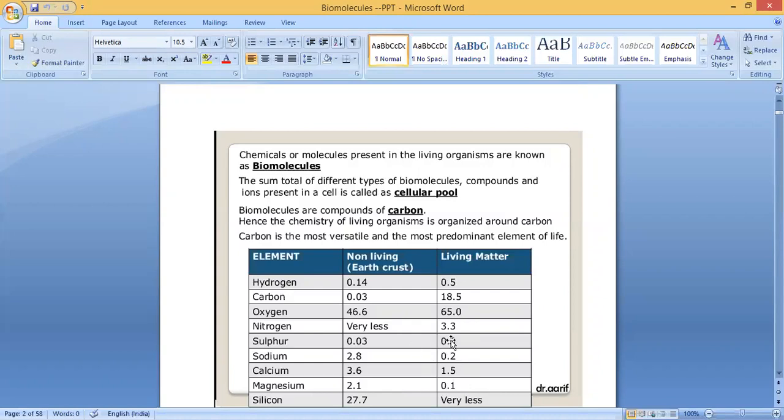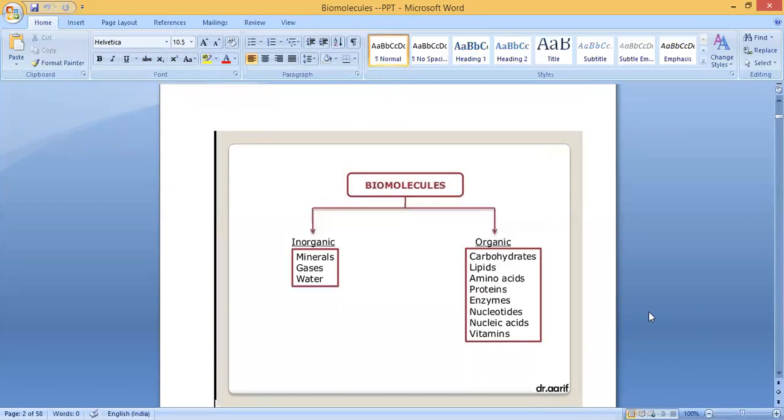So some elements are a little less compared to non-living, but most of the elements are more in living matter than non-living. Clear? Then these biomolecules we are going to divide into two: inorganic and organic. Inorganic means it consists of minerals, gases and water. Organic means carbohydrates, lipids, amino acids, proteins, enzymes, nucleotides, nucleic acids, vitamins, etc.